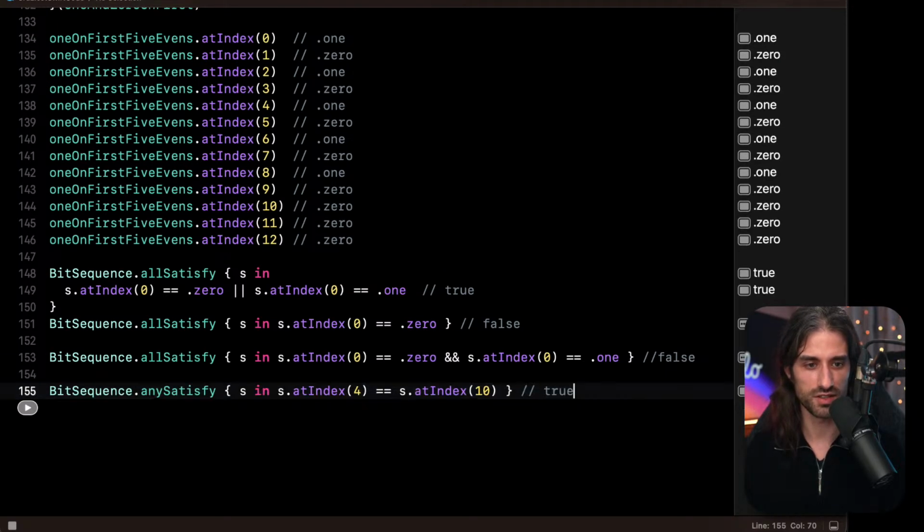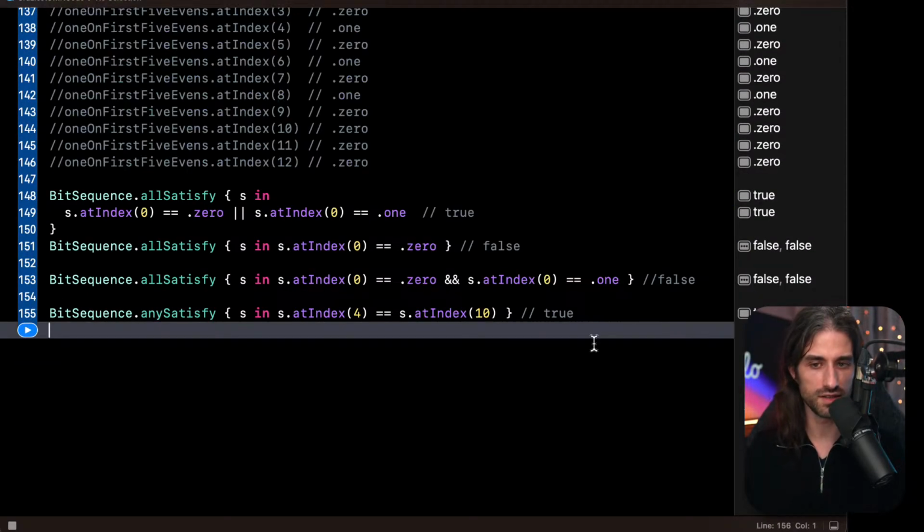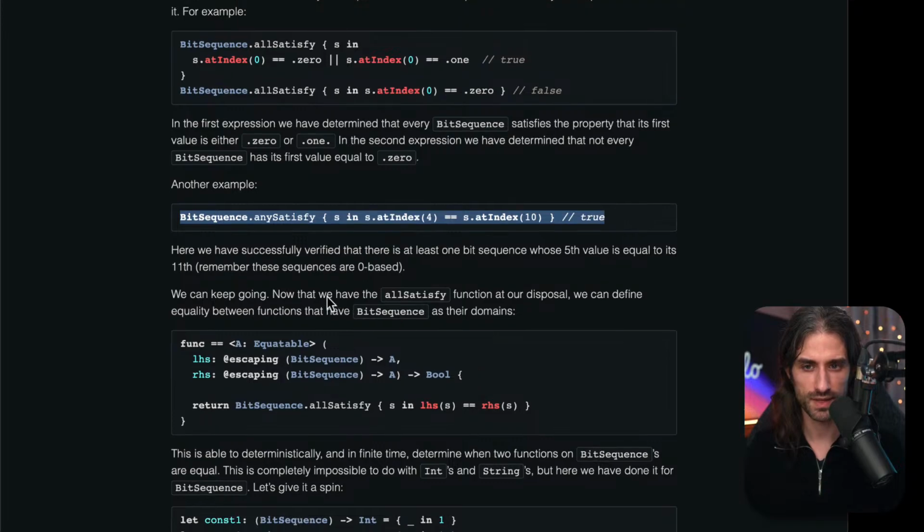We can see that this is costly. I'm going to comment out this part so it runs faster. And indeed, this is true. So here we have successfully verified that there is at least one bit sequence whose fifth value is equal to its 11th. Remember, the sequences are 0 based, so plus 1.